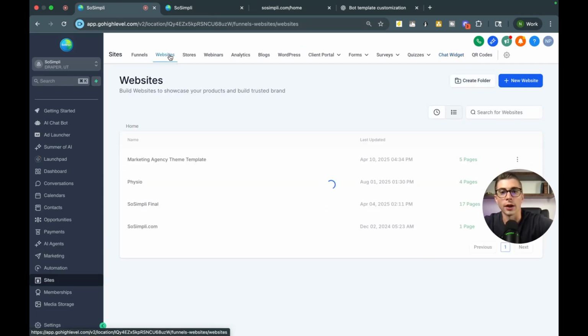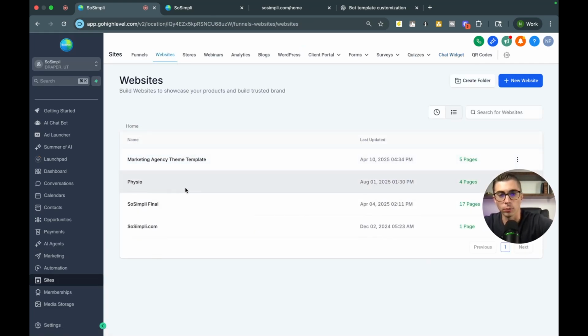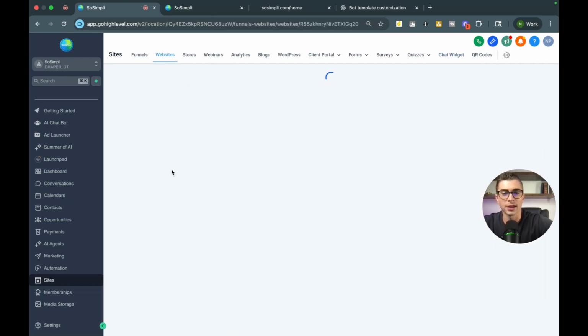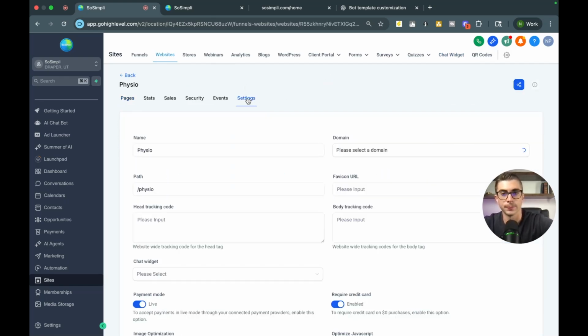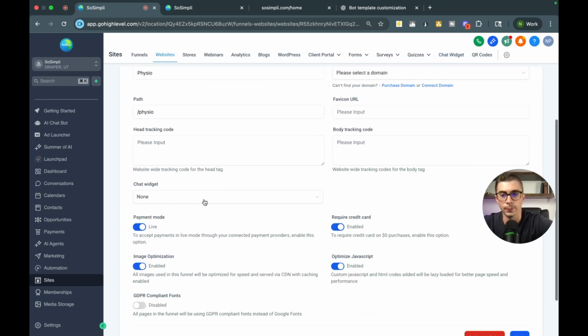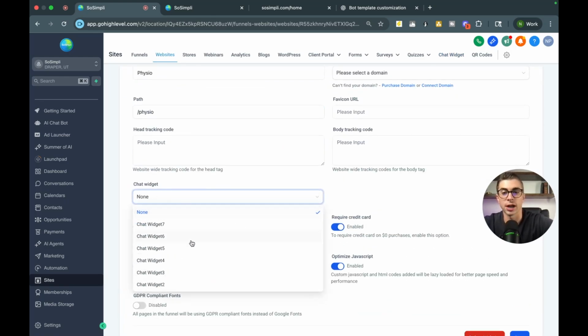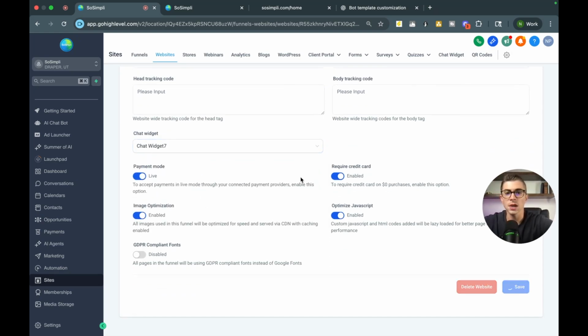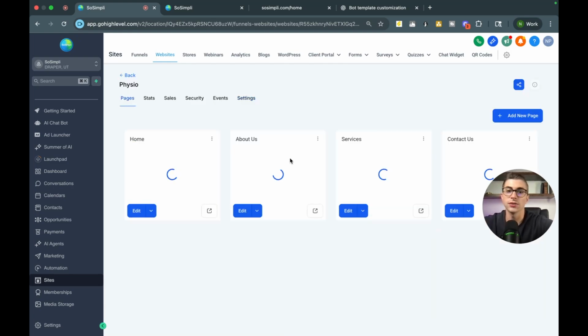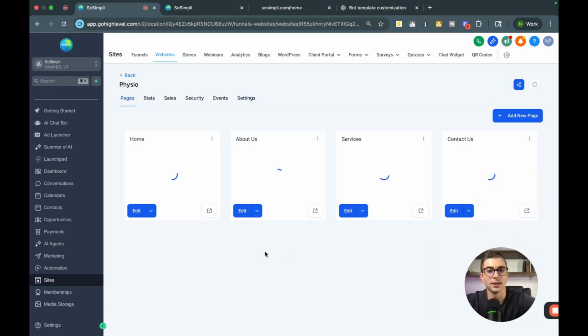All right. Once that is ready to go, you can come back in here, go back into your test website, go to settings, and then scroll down and you'll see this chat widget icon right here, and you can select your chat widget. You'll hit save. Now the cool thing about this is I can preview this and not even have this connected to a domain yet, and I can show the business owner exactly how this works.